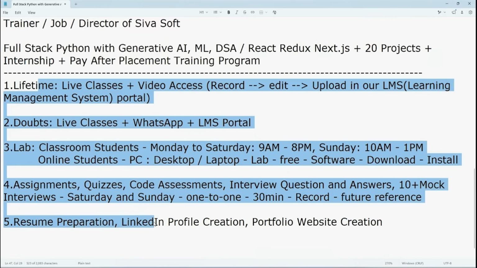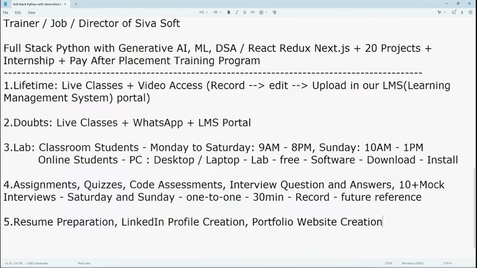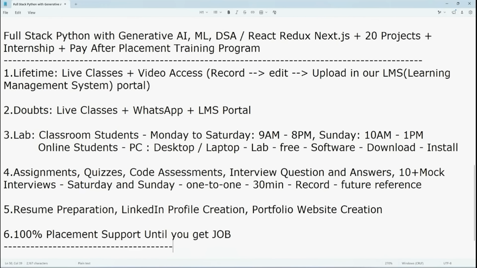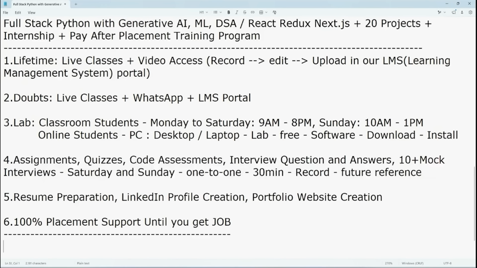Okay, fine. So now we discuss the main 5 points. Now we are going to discuss what exactly this pay after placement program is. First, here we are going to provide 100% placement support until you get a job.